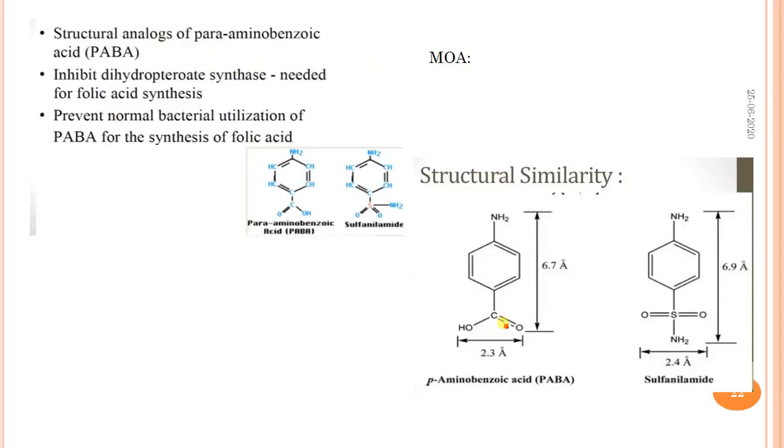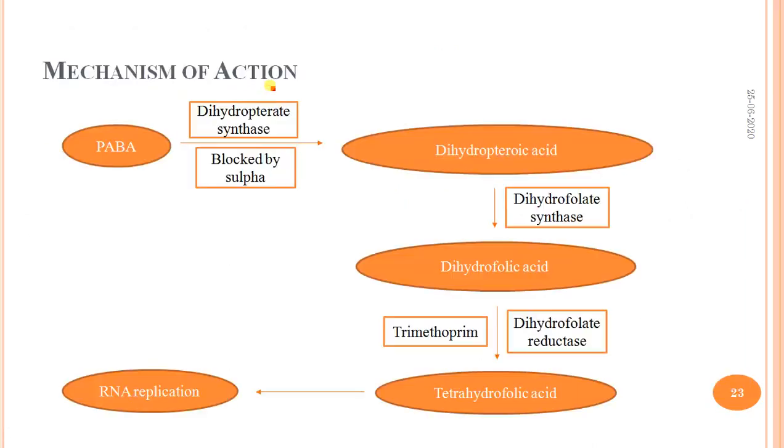Then the mode of action of sulfonamides. It is based on the structural similarity between para-aminobenzoic acid and sulfanilamide. These are structural analogs of PABA. They inhibit dihydropteroate synthase, which is needed for folic acid synthesis, and prevent the normal bacterial utilization of PABA for the synthesis of folic acid.